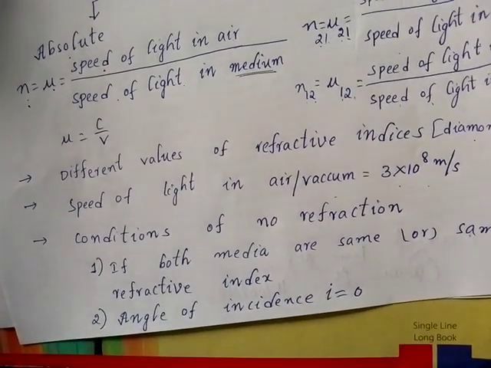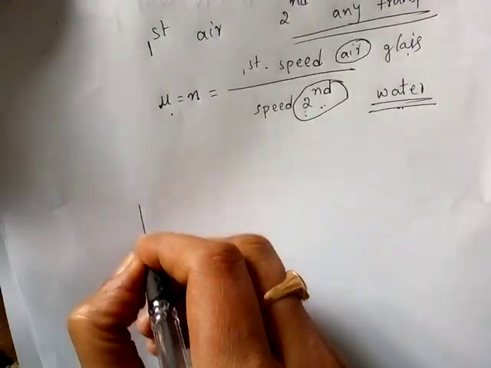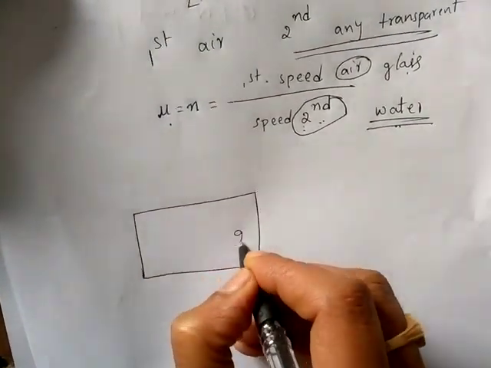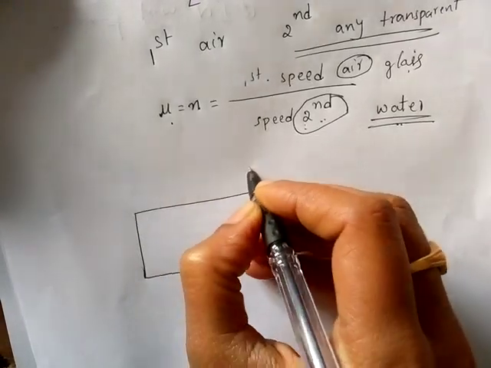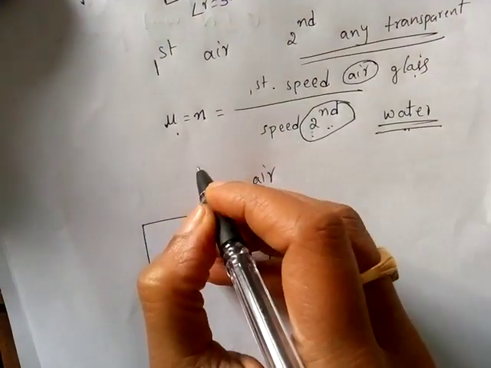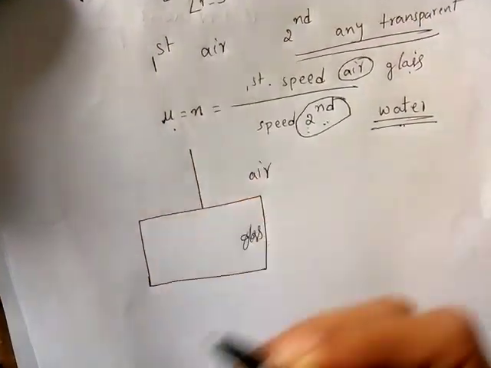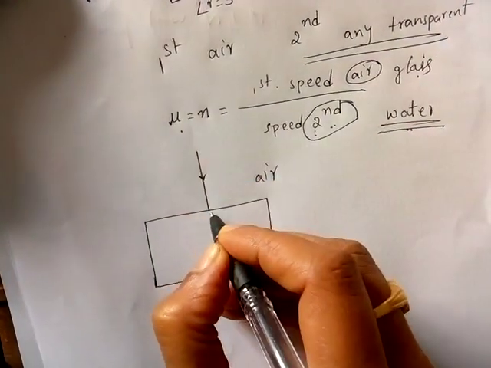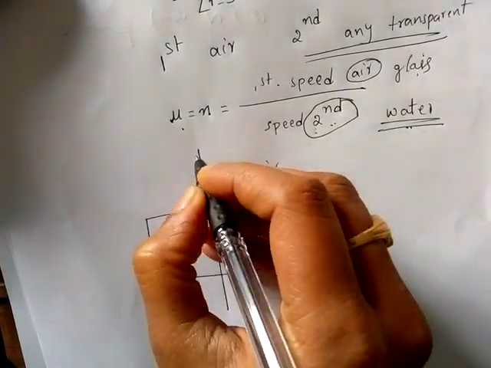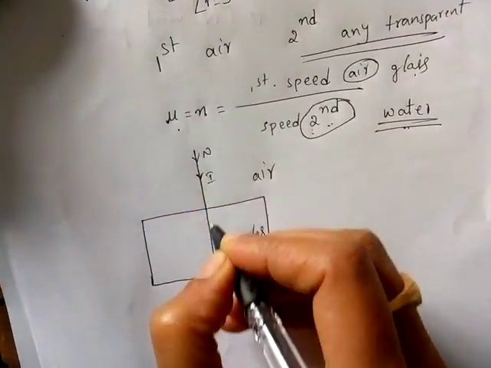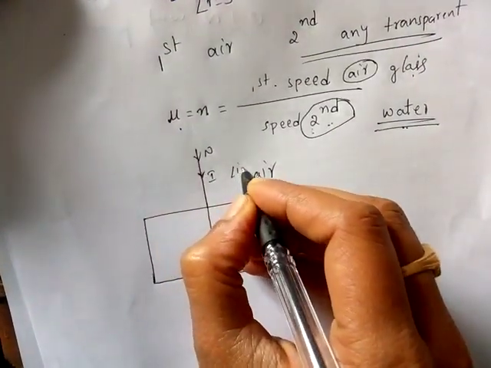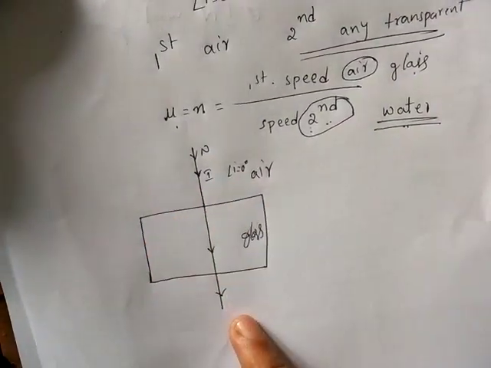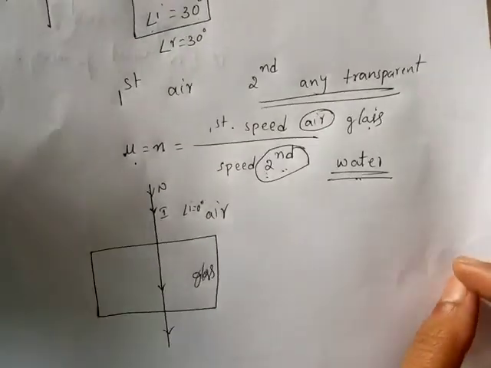In the same way, if the light is traveling normally, for example, I have glass here and I have air here, and from air the light is passing through glass normally, the normal and incident ray are on the same line, so the angle of incidence will be equal to 0 degrees. In this case also you will not have any refraction taking place.